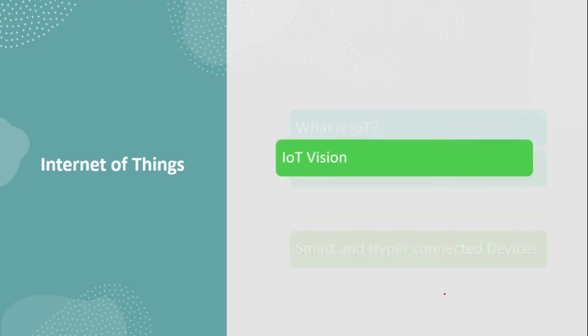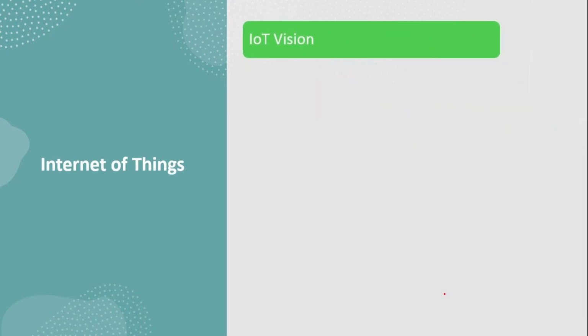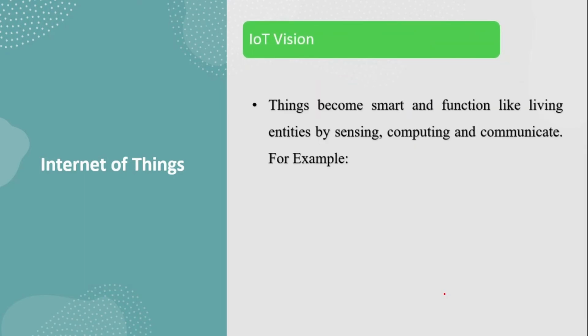Now coming to the third one, IoT vision. IoT vision means just like a human being, the things become smart. The things, objects become smart and function like living entities, by sensing the data, computing the data and communication. Here sensing means observing the data by using sensors, computing means analyzing the data, communicate means sending or receiving the data. Let's check the examples for IoT vision.